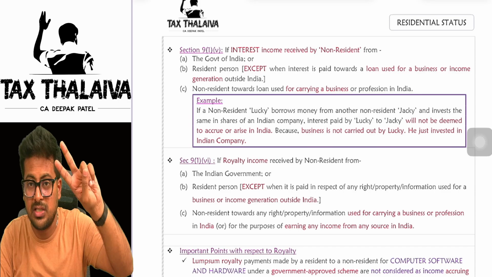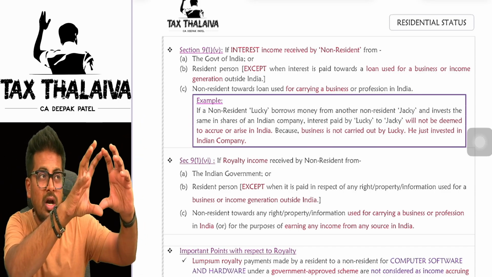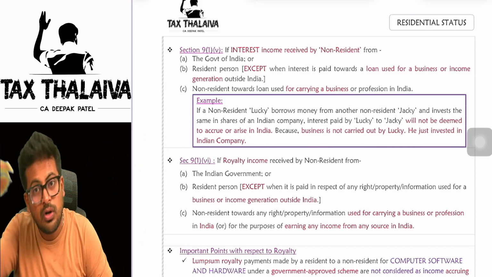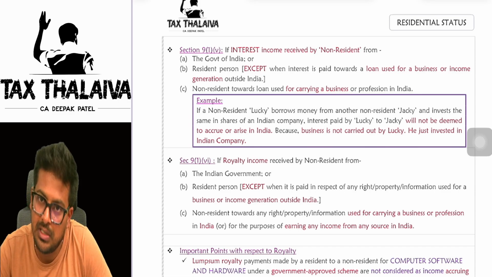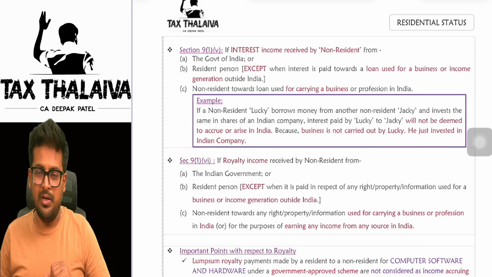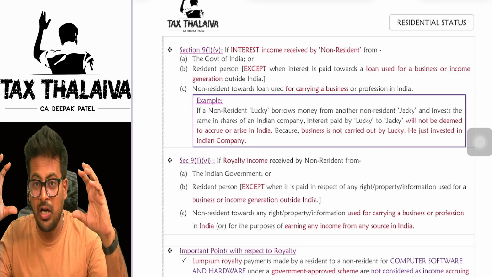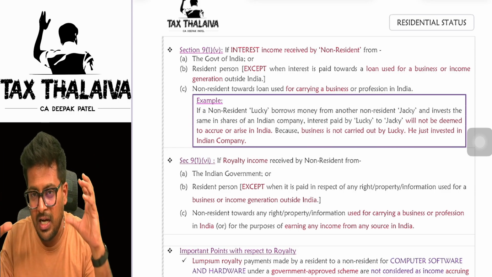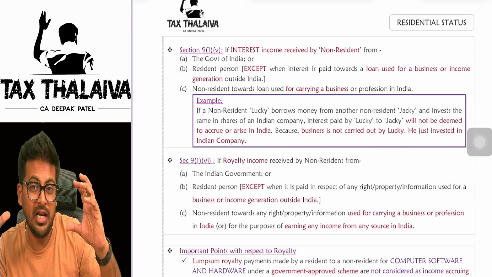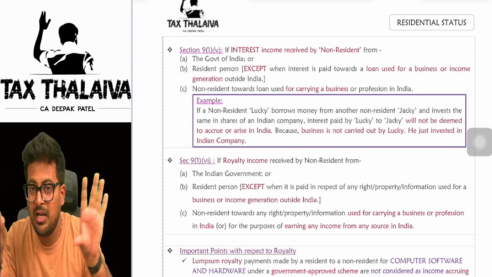Now, two scenarios we discussed. In number one, a non-resident giving a loan to the government. Then a non-resident giving a loan to a resident. Now the third scenario is a non-resident giving a loan to a non-resident. If a non-resident is giving a loan to a non-resident, let's say there are two non-residents, Chris Gayle and Ricky Ponting, both non-residents. Let's say Chris Gayle gave a loan to Ricky Ponting. Now, what will Ricky Ponting do? He has to pay interest to Chris Gayle. No, that income will not be taxed